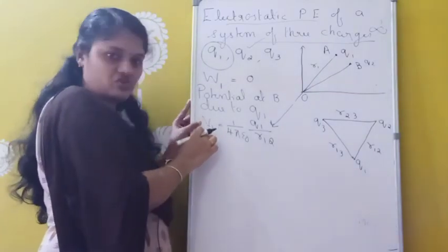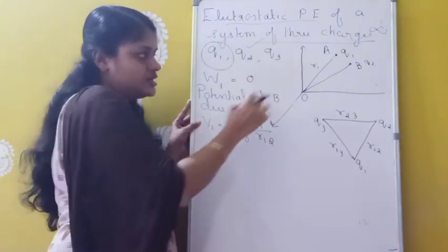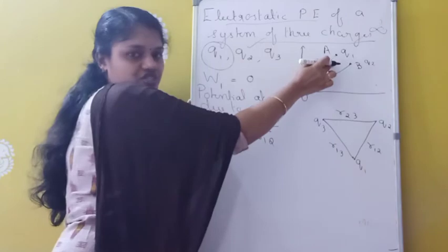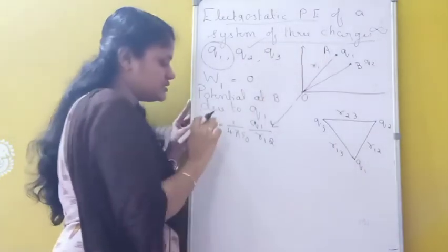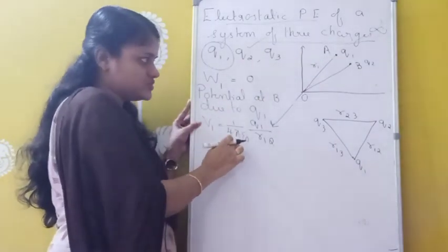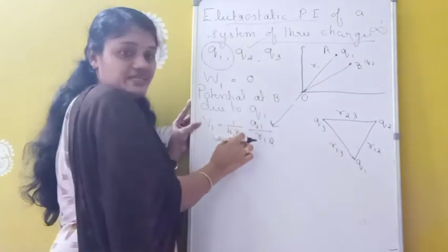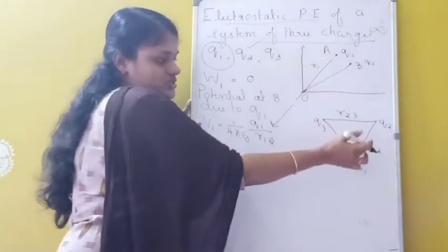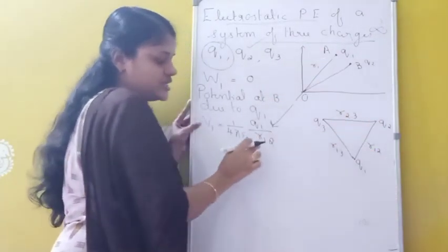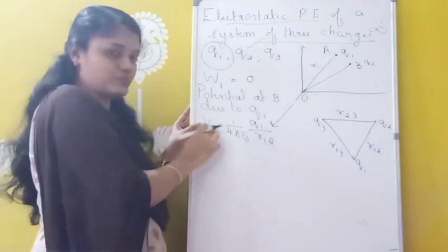So this V1 is the electrostatic potential at this point B due to which charge? Due to this Q1 charge. So V1 is given as 1 by 4 pi epsilon 0 Q1 divided by the distance between Q1 and Q2, which is R12. Okay, this is the potential.